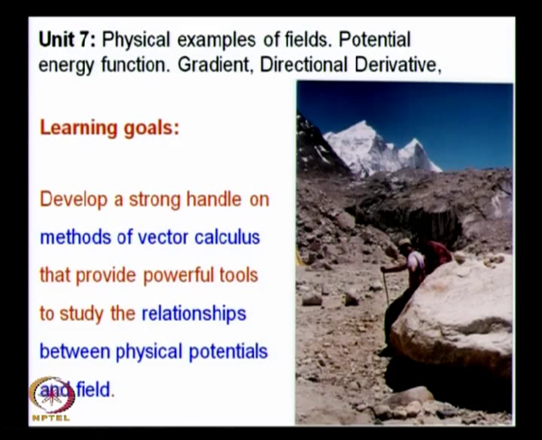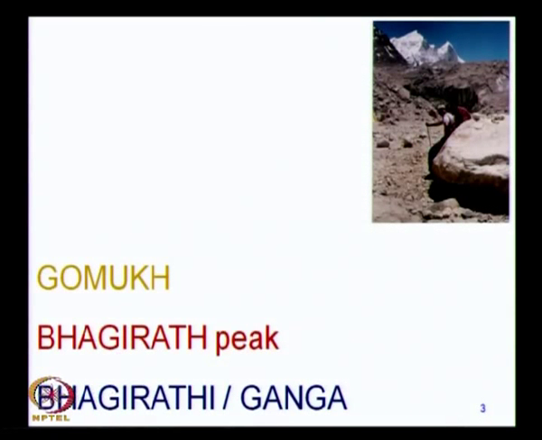What you have over here is a picture of the glacier Gomukh, and behind it is the Bhagirath peak, and the river Ganga originates at the Gomukh. The question is, once this glacier starts melting and Ganga gets formed drop by drop, what path does the river take? That is the question we are going to address.